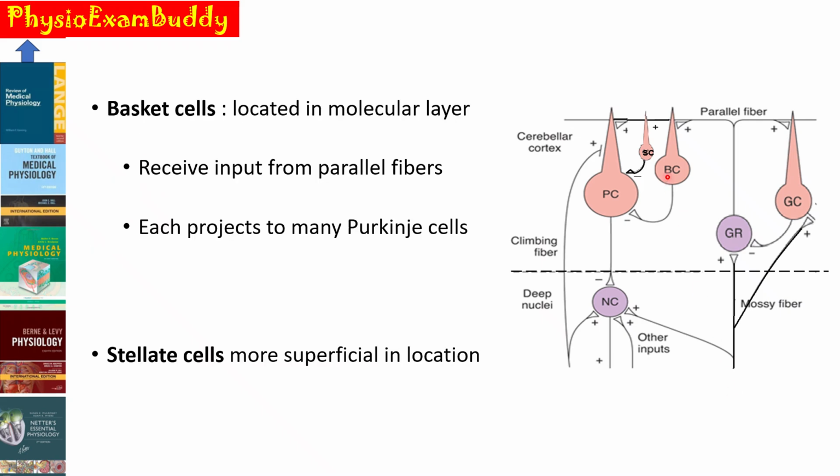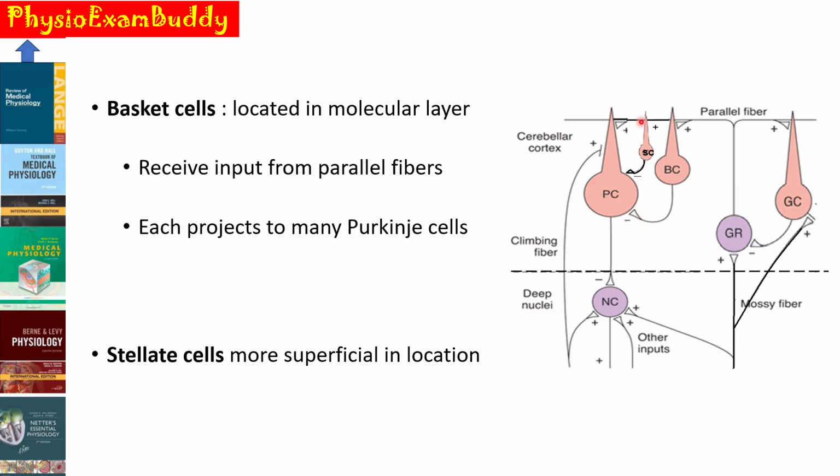Next is about the basket cells. It is located in the molecular or the outermost layer, and it receives the input from the parallel fibers coming from the granule cells, and the output projects to many Purkinje cells. The output from the basket cell is again inhibitory because of the neurotransmitter GABA, so it will inhibit the Purkinje cells.